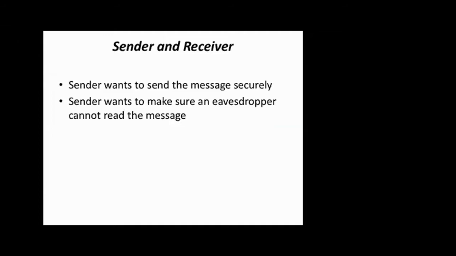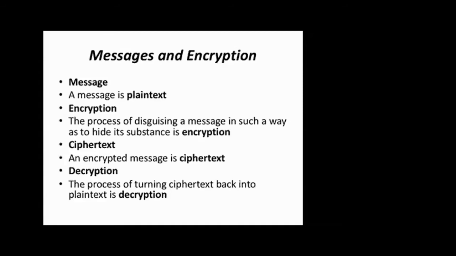You wanted to send the message securely. And the second is, an eavesdropper is nothing but the person who attacks the information, or the person who wants to know what that information is all about. And somebody should not come in between to manipulate. Those things are very important.